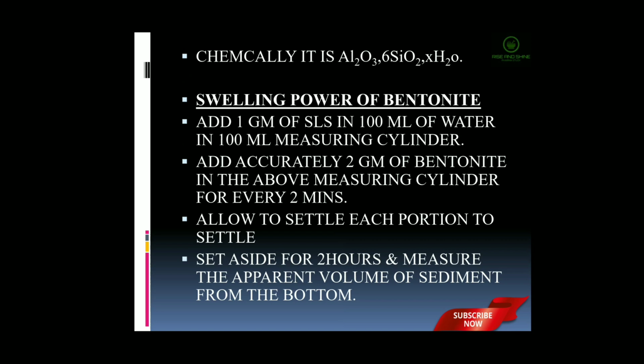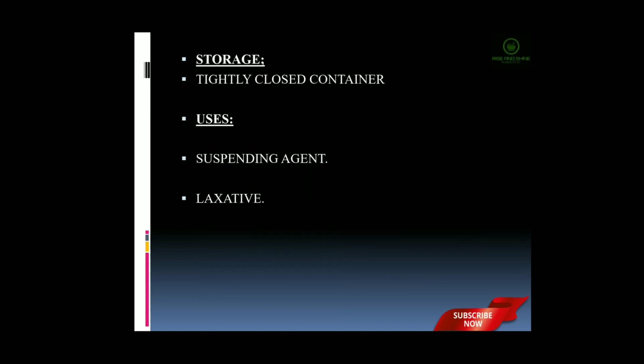Then it is set aside for 2 minutes and the apparent volume of sedimentation from the bottom is measured. Bentonite should be stored in a tightly closed container. It is used as a suspending agent and also as a laxative.